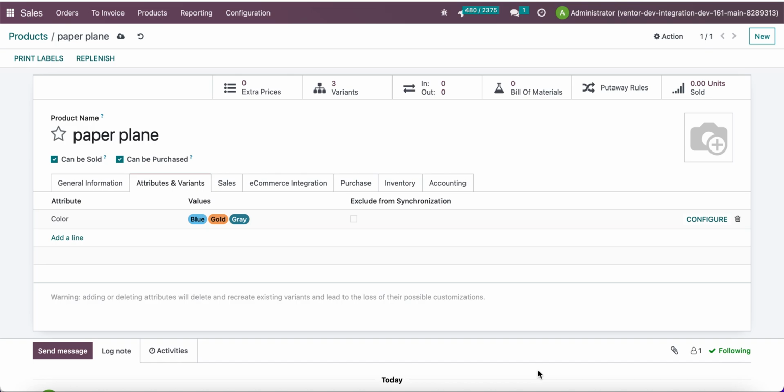Hi everyone, in this video we are going to talk about our new functionality which allows us to exclude some product attributes from synchronization to external systems. So let's see how it works. I already created a new product, paper plane, and used the attribute color for creating 3 product variants.